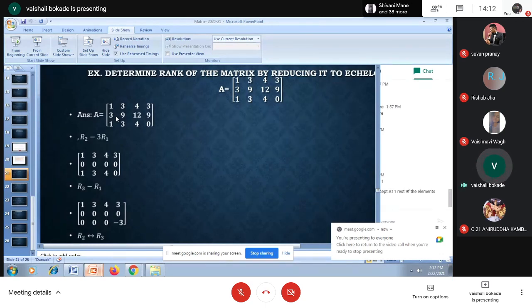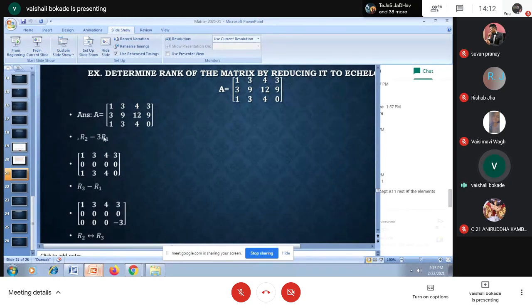See, R1 is having entries 1, 3, 4, 3. R2 is having entries 3, 9, 12, and 9. It is thrice of R1. So while going for the row transformation, if I find one of the rows is a multiple of another, you can make a row transformation in such a manner that directly converts that row to 0. And after having that 0 row, just transfer that 0 row to the bottom.